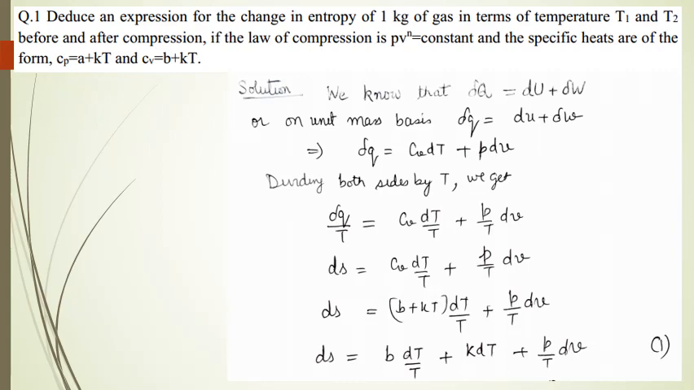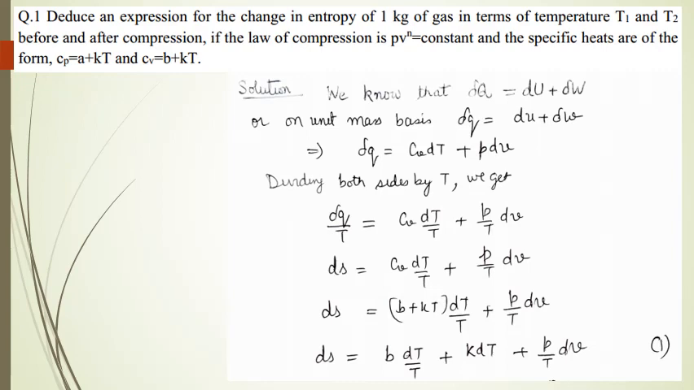Derive an expression for the change in entropy of 1 kg of gas in terms of temperature T1 and T2 before and after compression, if the law of compression is P V^n equal to constant and the specific heats are of the form Cp is equal to A plus KT and Cv is equal to B plus KT.